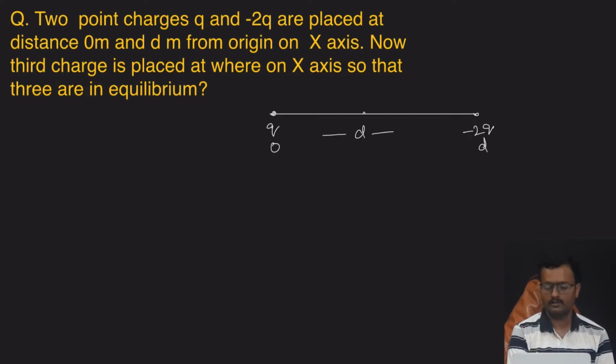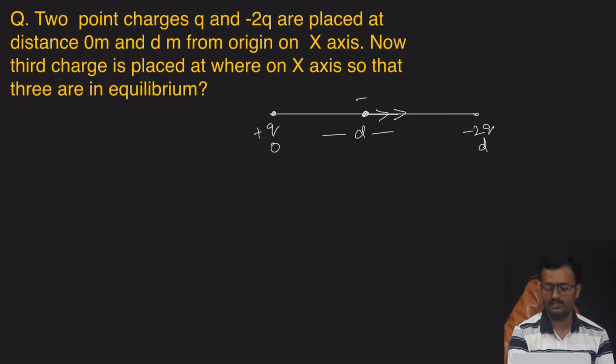Suppose I take the third charge between the two charges, and suppose it is a positive charge. First, check: is it possible for that charge to be in equilibrium? This positive charge is repelled along this direction, and the negative charge attracts the positive charge towards this side. Two forces are in the same direction, so their sum never becomes zero. So that is not possible for the third charge to be in equilibrium.